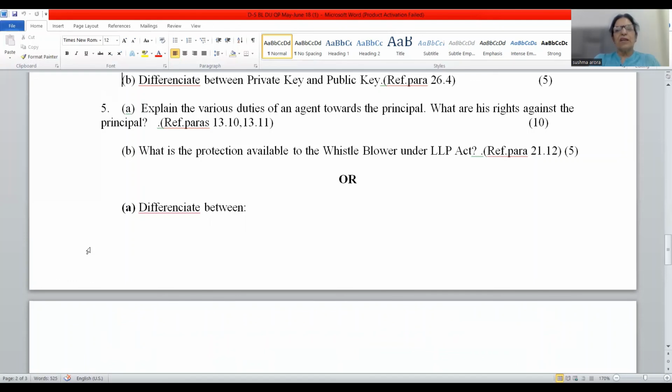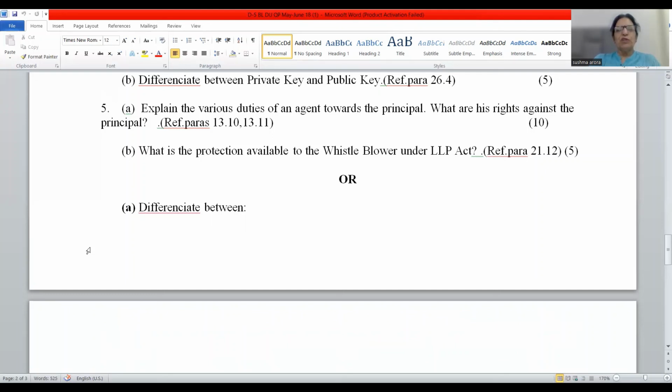What is the protection available to the whistleblower under the LLP Act 2008? Protection has been provided. 2 points are there, friends, under section 31 of the LLP Act 2008.